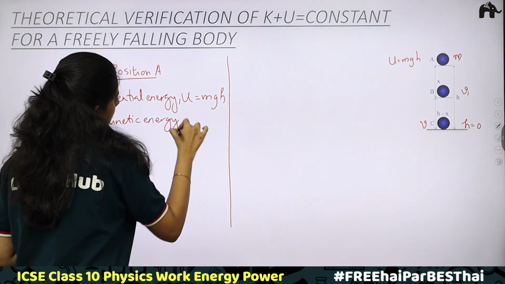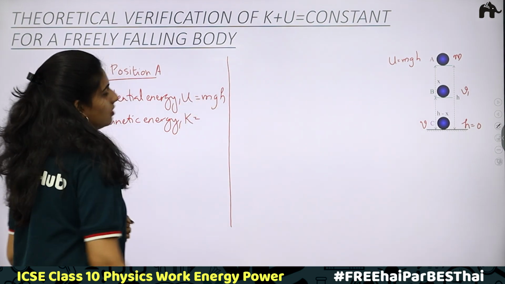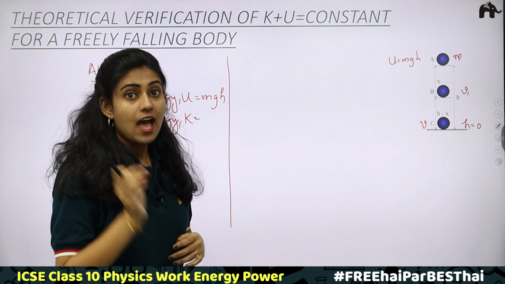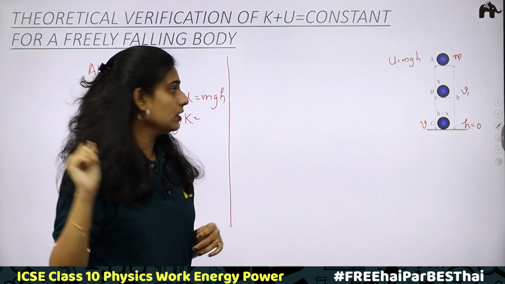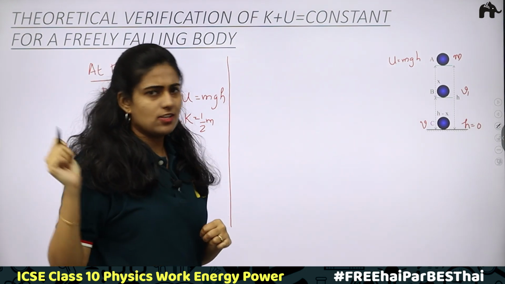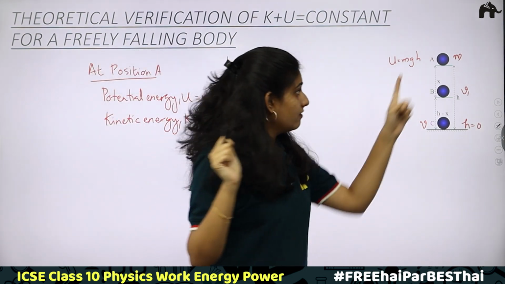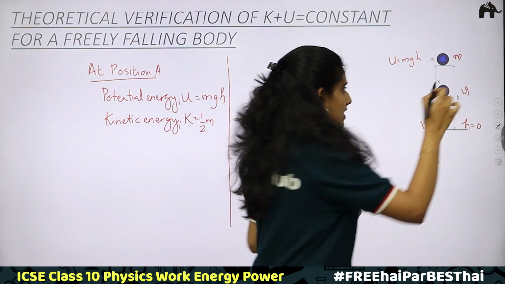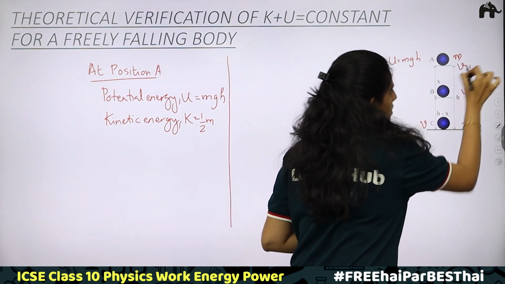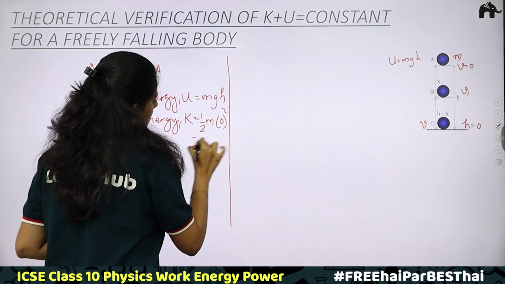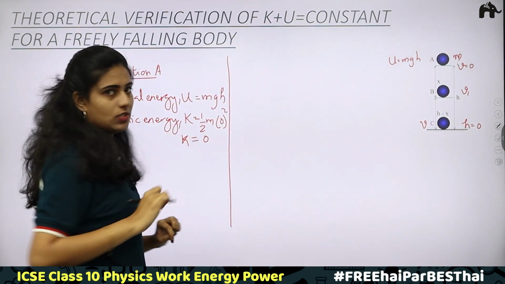What about kinetic energy at point A? How to find kinetic energy? Half mv square. Here mass is m. What about velocity? We know that at this initial point, there is no velocity, the body is at rest, which means V is equal to 0. 0 square is 0. Kinetic energy is equal to 0.